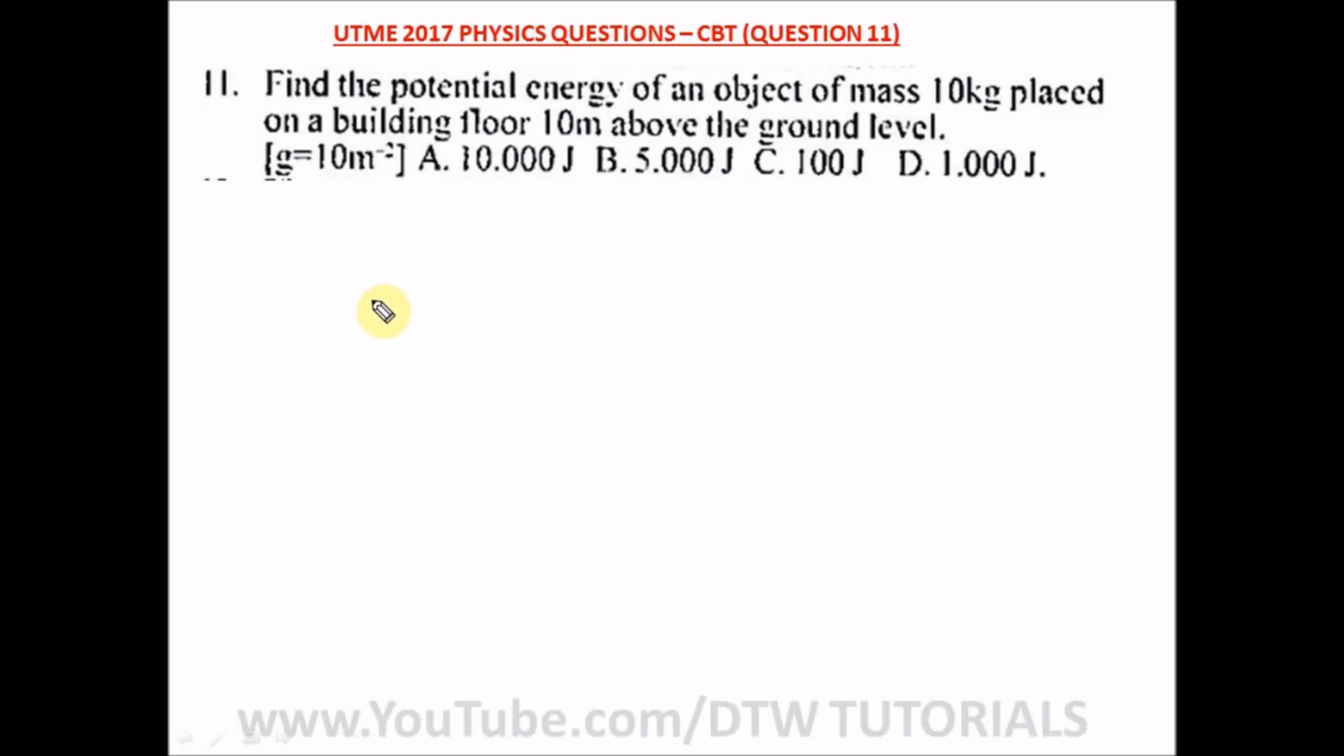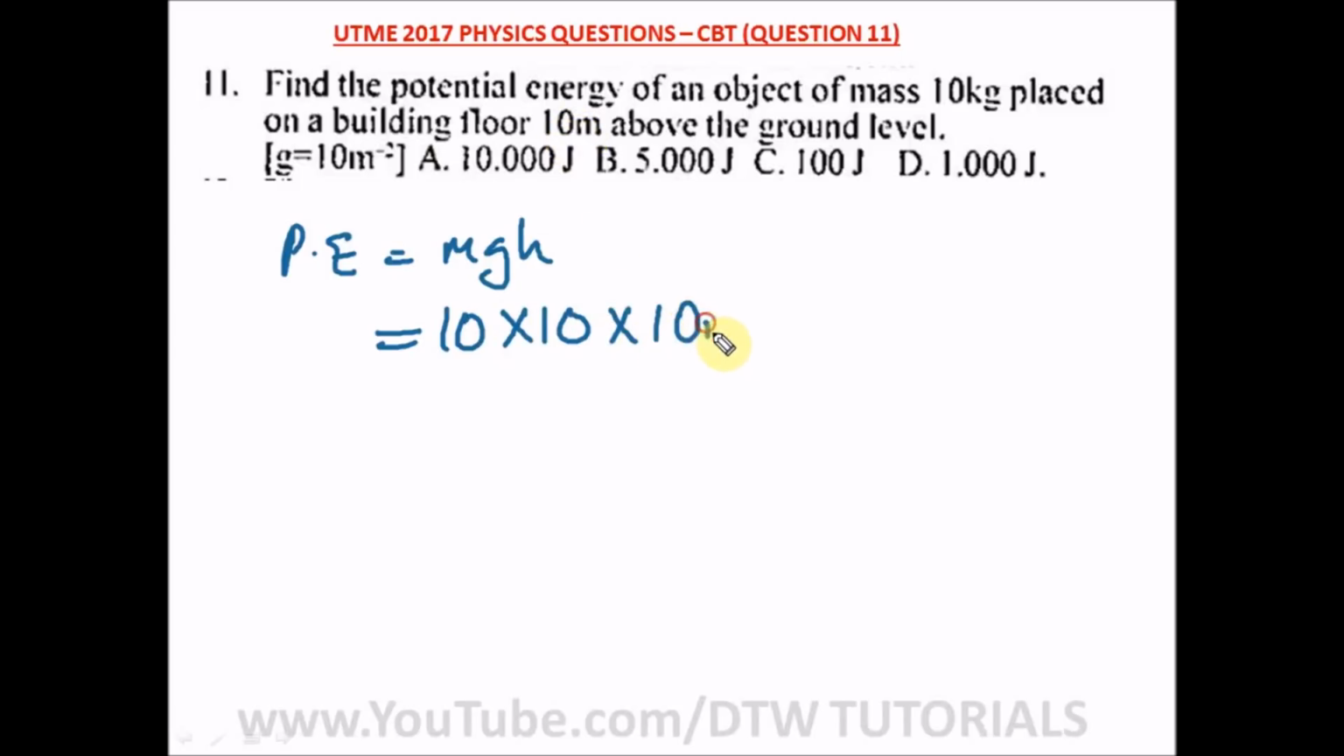Question 11 of our UTME 2017 physics question says find the potential energy of an object of mass 10 kg placed on a building floor 10 meters above the ground level. So what is our potential energy? PE is equal to mgh. Our mass here is 10 kg, G is 10, and our height is 10 meter. So the answer here is simply 1000 joules, and our right option here is option D.